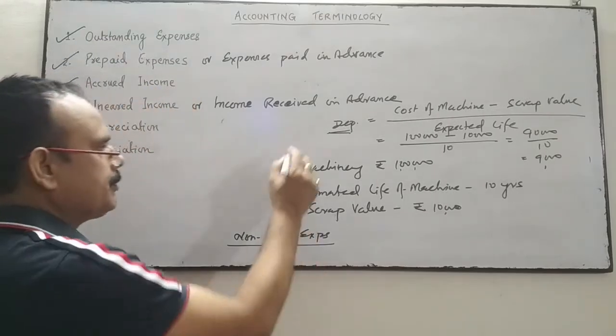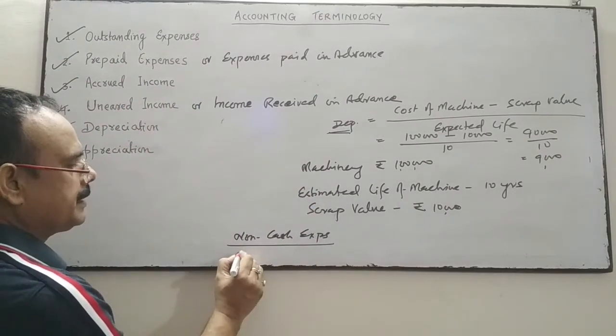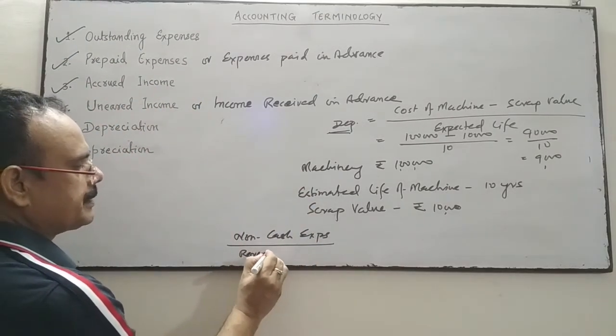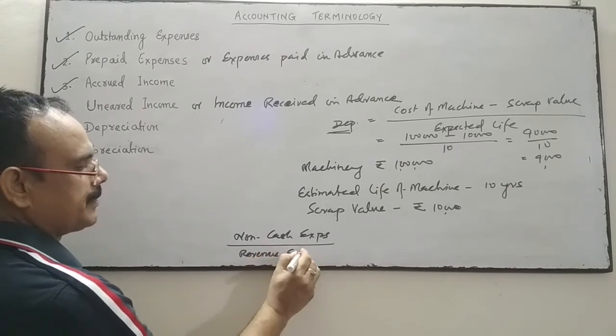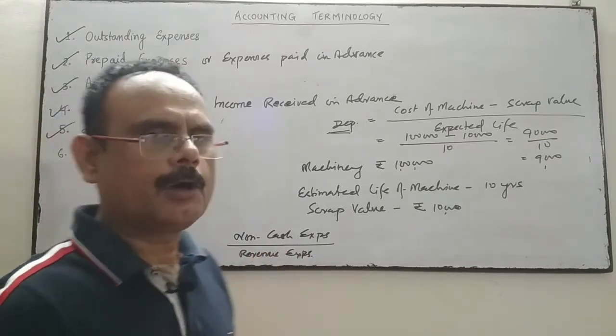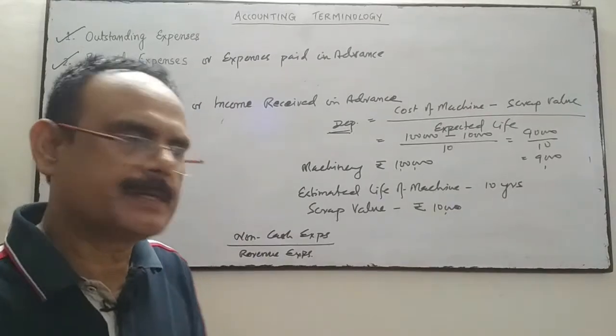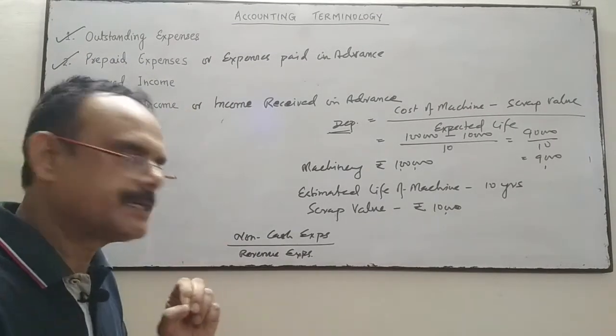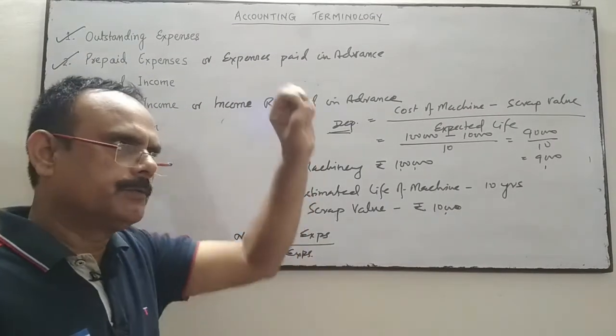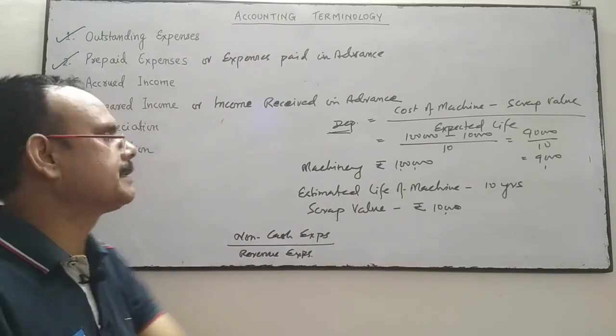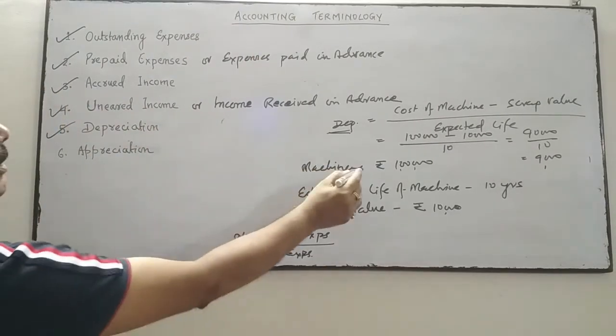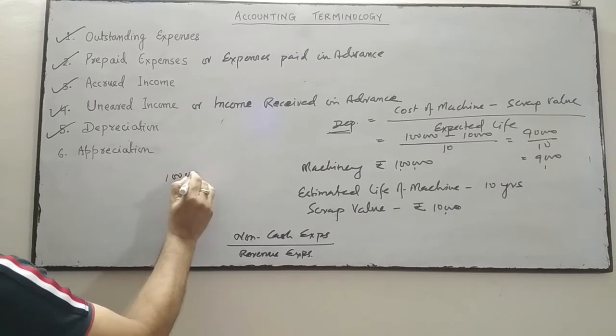And it's a revenue expense. Depreciation is a revenue expense, but it's a non-cash expense. Amount is not going to be paid. Only the value of assets will decrease. Suppose the value of assets is 1 lakh.